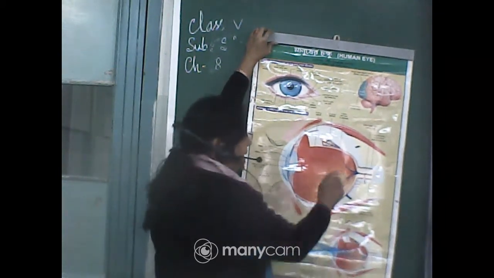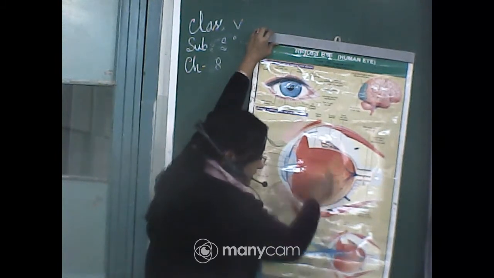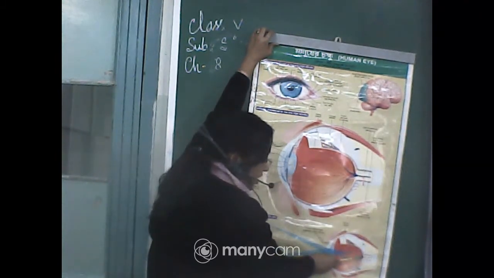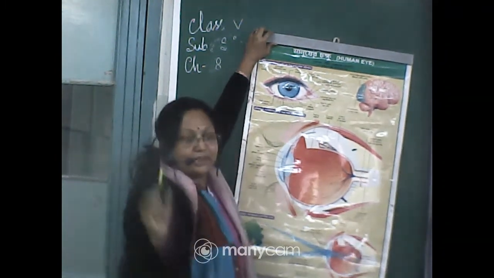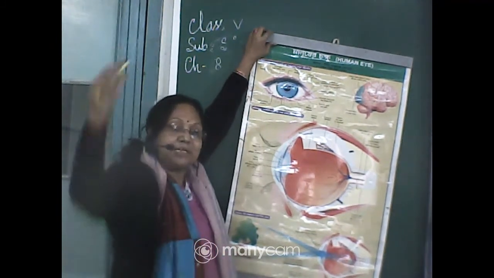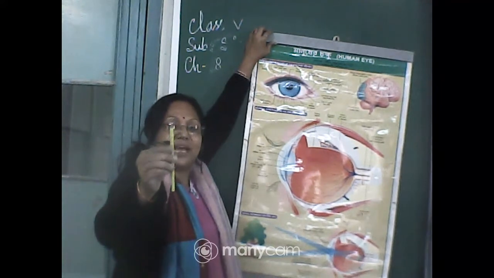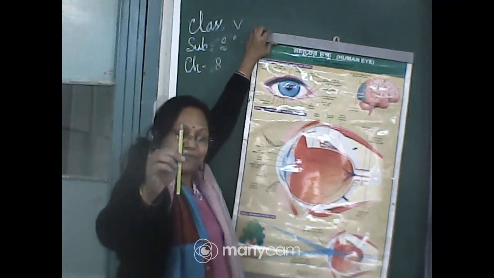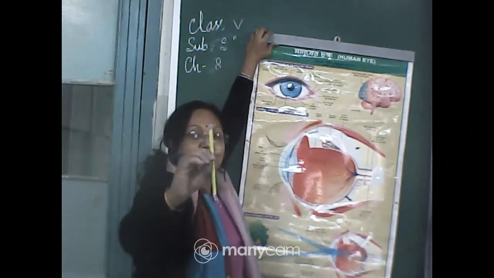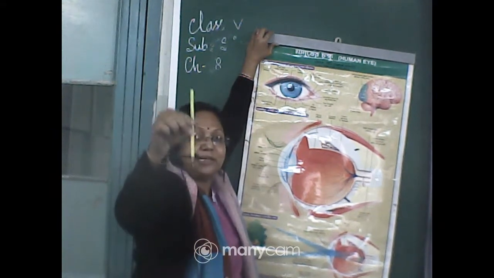On the retina, the images are always inverted and small. They are small and inverted, that means upside down. So if the pencil is like this, the image of the pencil on our retina is upside down.